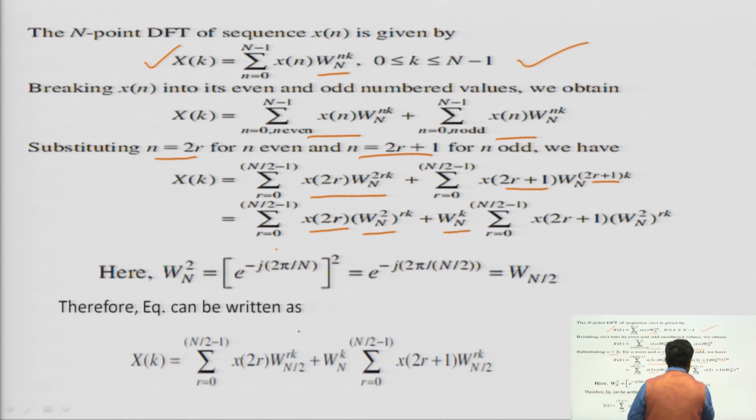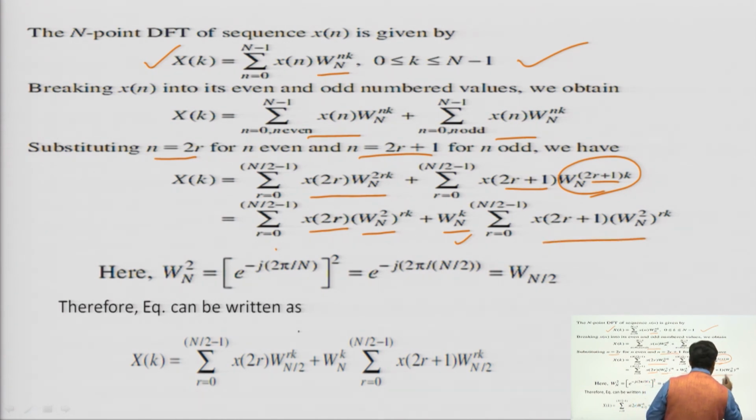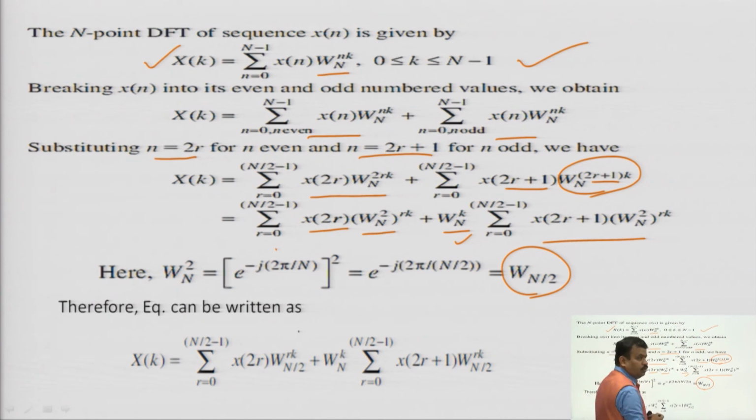Now, W_N^k, you have to decompose this factor into two parts. So, you take W_N^k common and the rest remains. Now, you know W_N squared means e to the power minus j 2 pi by N squared. If you solve this, you can write it in the form W_N by 2, because you are breaking your sequence of capital N points into two halves, N by 2 for even and the next N by 2 for odd.